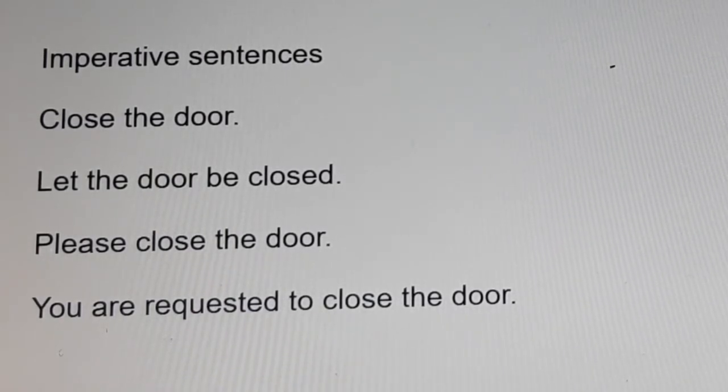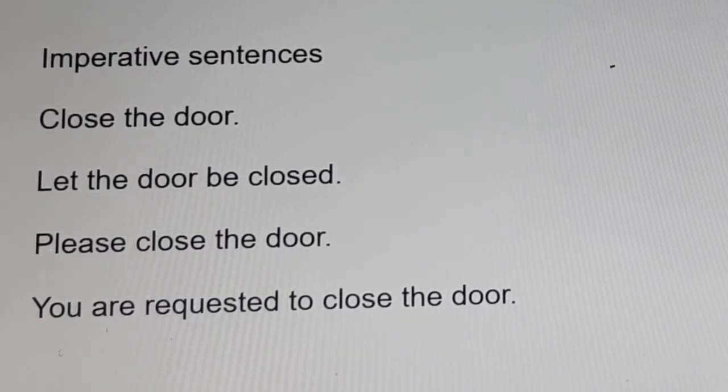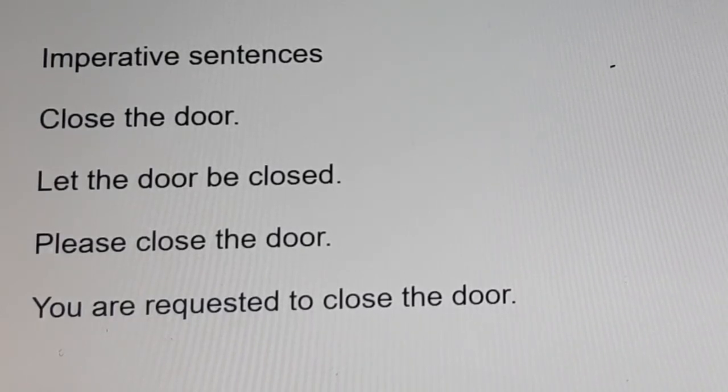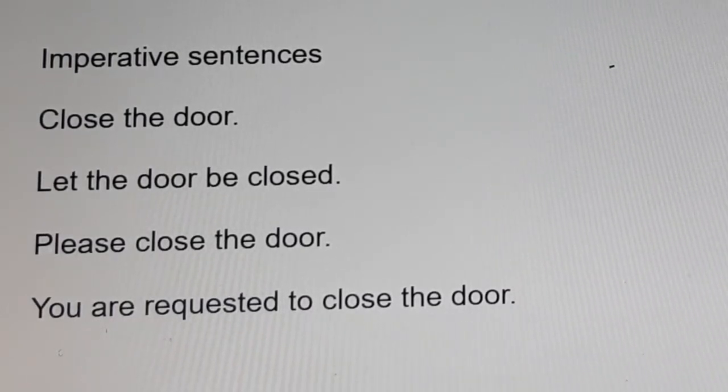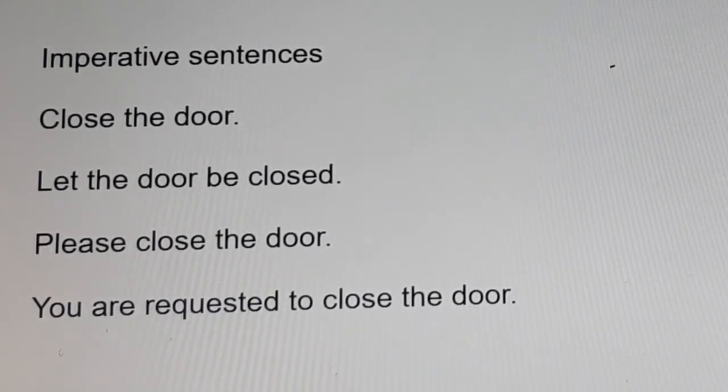Okay. Next, please close the door. Please means request. In the place of please, we must write you are requested to. Next, close the door. Please close the door. Instead of please only, we are writing you are requested to.